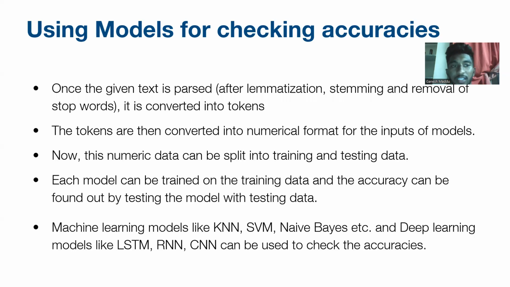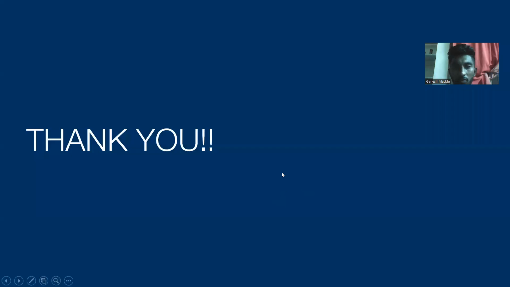Using models for checking accuracies. Once the given text is parsed, after lemmatization, stemming, and removing stop words. Like suppose if you take a sentence, it is full of words.